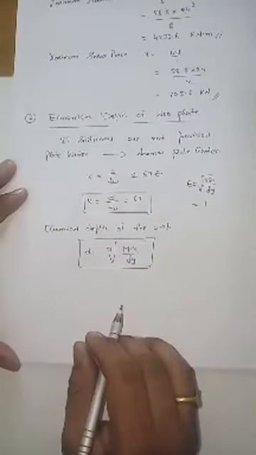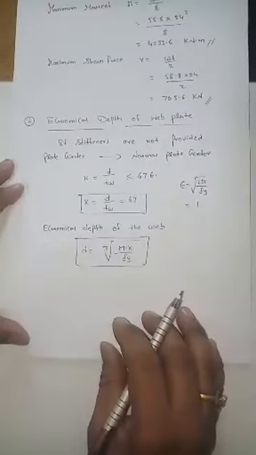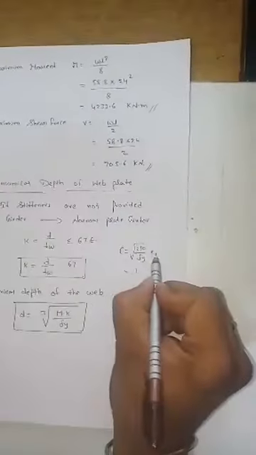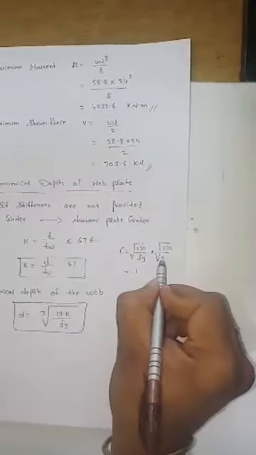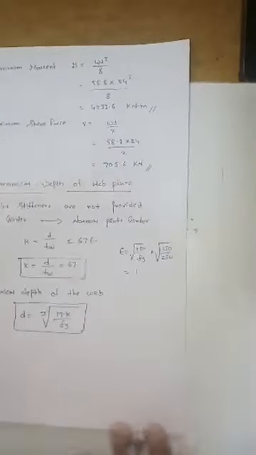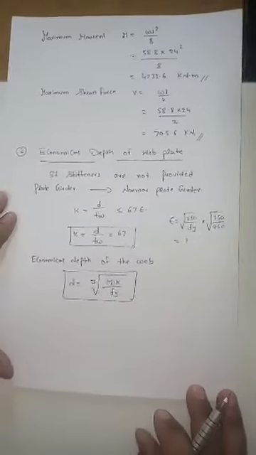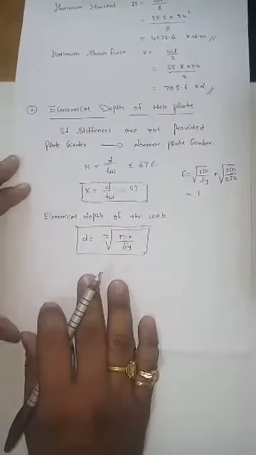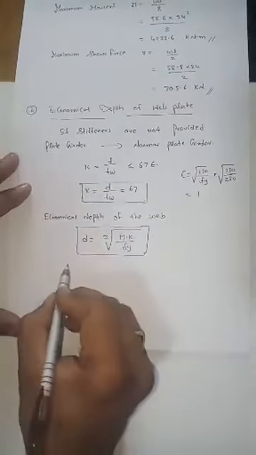What is the value of fy? Fy is the yield strength of steel. Yield strength of steel, how much? 250. 250 by 250 is 1. So that is how you are going to get the epsilon value. Okay, right. So substitute the values to get the economical depth.